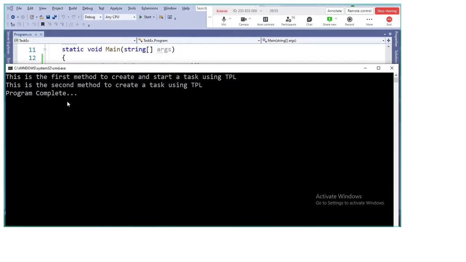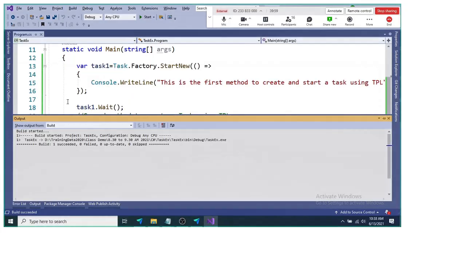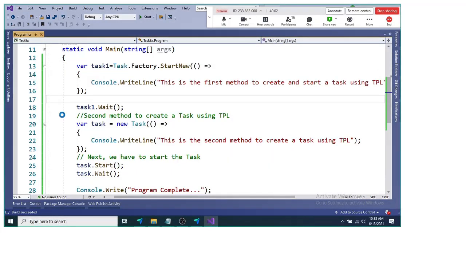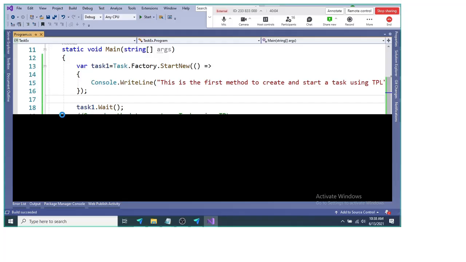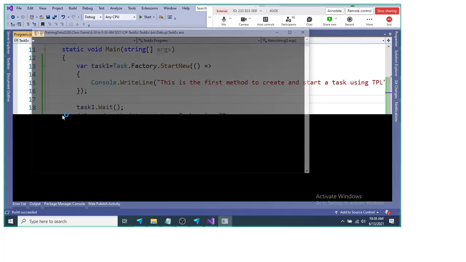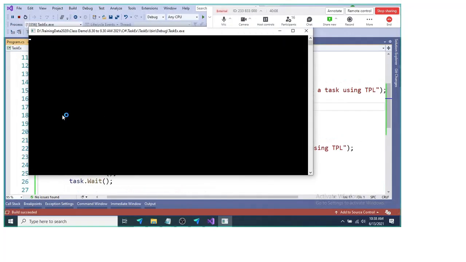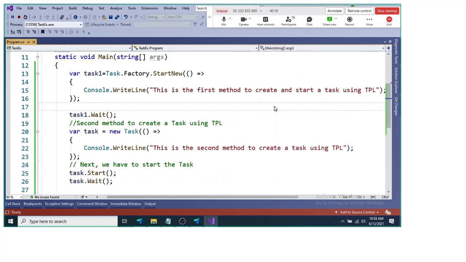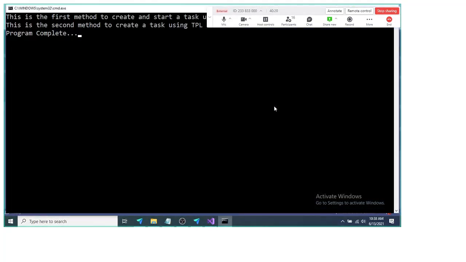So indirectly this will be executed sequentially. If you run this n number of times, you'll get the same output. How many times you run doesn't matter, it will give you the same output. This is the first method to create and start the task, and the second method to create and start the task.